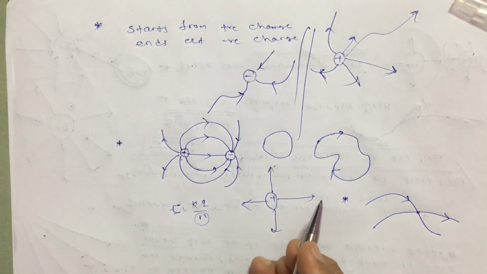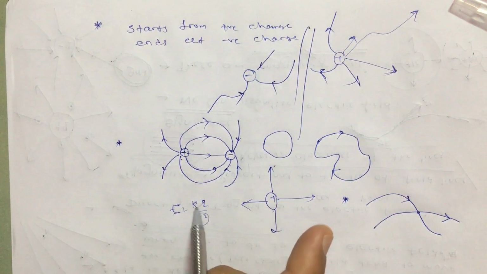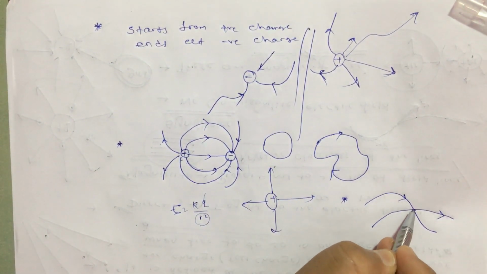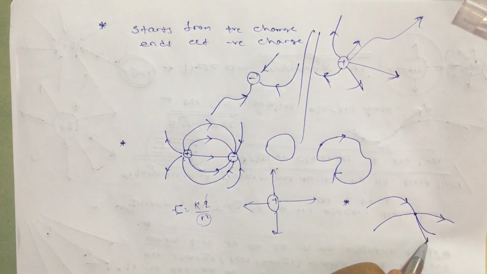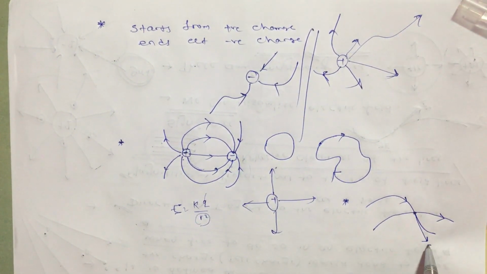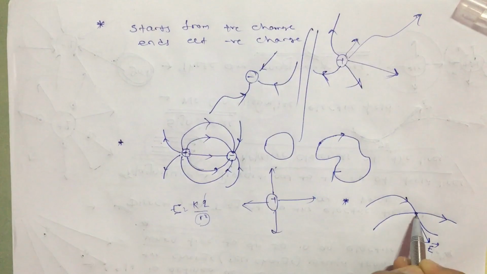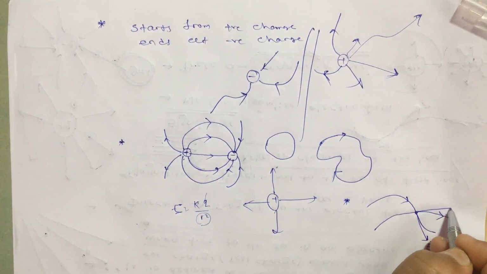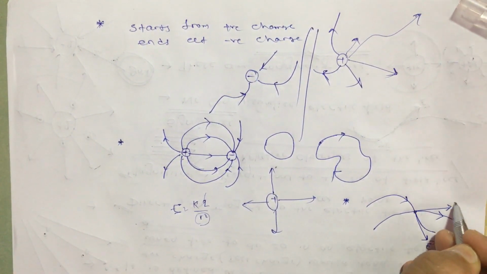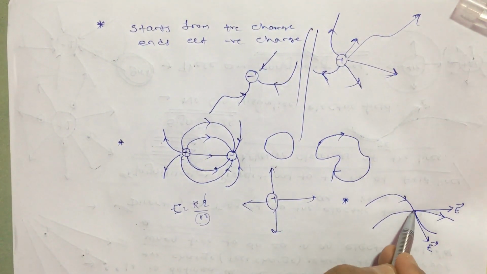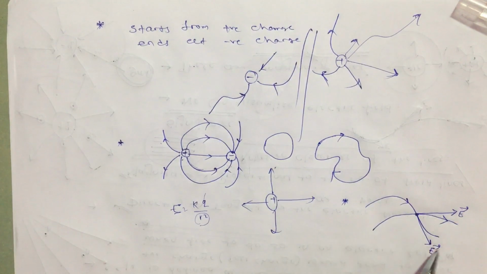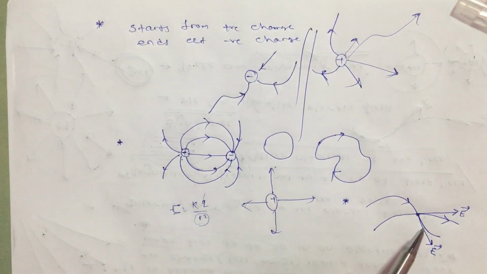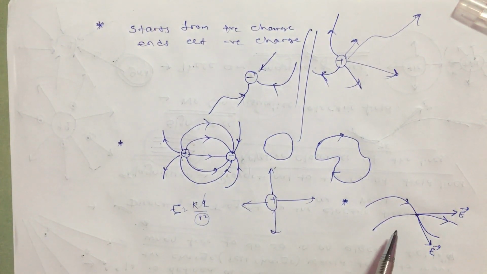But according to the definition of the electric field line, we know that the electric field direction at a point is given by the tangent at that point. At this point draw a tangent, it will give the direction. At this point draw a tangent, it will give the direction. So at the point of intersection you are getting two directions of electric field. How is that possible? How can you get two directions of electric field at a point?